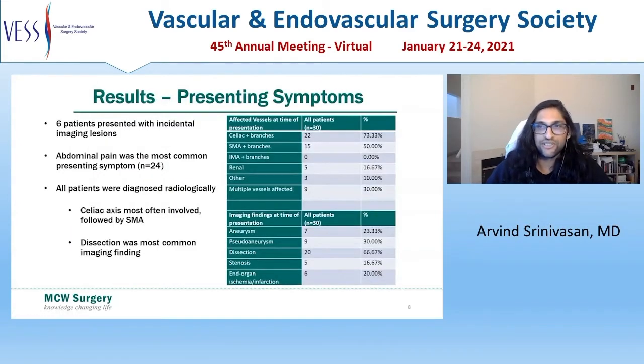For patient presentations, 6 of our patients were referred to the vascular surgery clinic via incidental findings on CT imaging, but were otherwise asymptomatic. Otherwise, abdominal pain was the most common presenting symptom and was present in every single patient who presented symptomatically. All patients were diagnosed radiologically. The celiac axis was the most commonly involved visceral artery, with the SMA being second most common. 9 of our patients presented with SAM lesions involving multiple major arteries. Dissection was the most common imaging finding initially, followed by pseudoaneurysm.